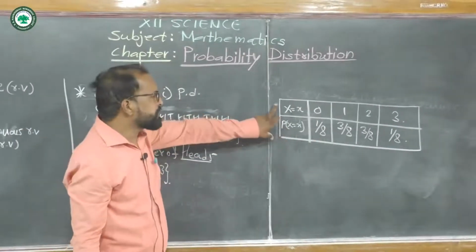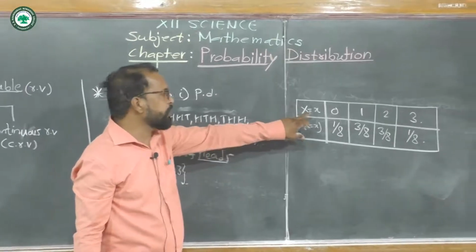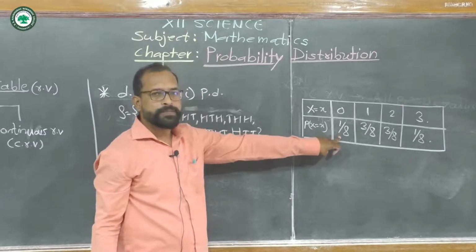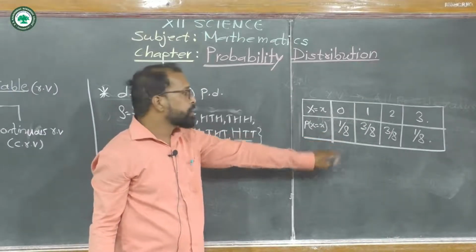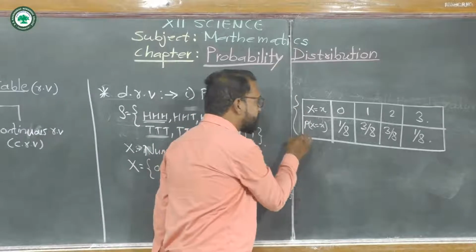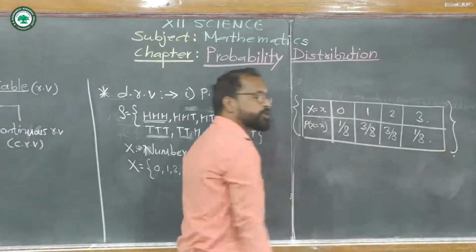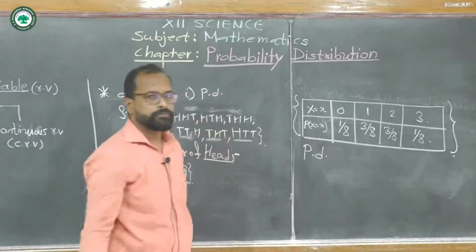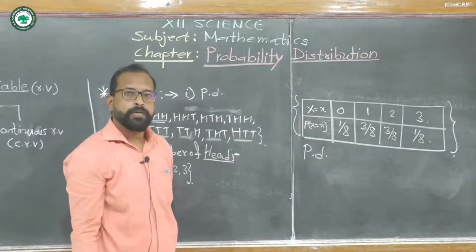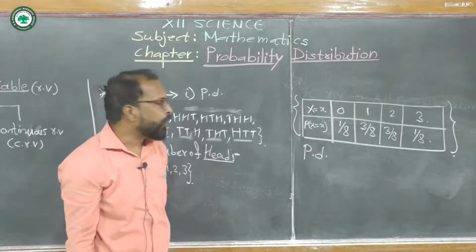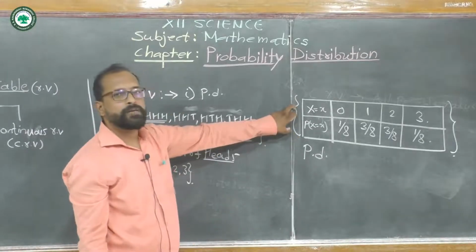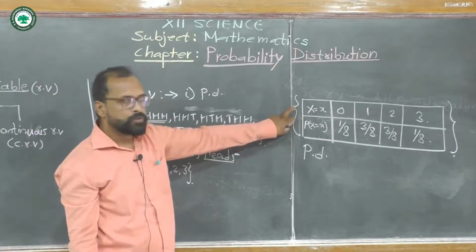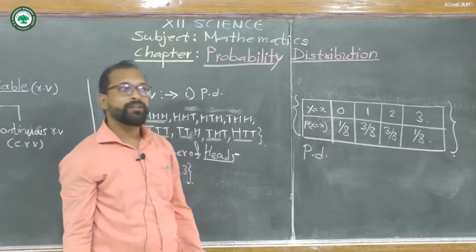Now observe, in this table we write the values of the random variable and the corresponding probabilities. Such a tabular representation is called the probability distribution for a discrete random variable.